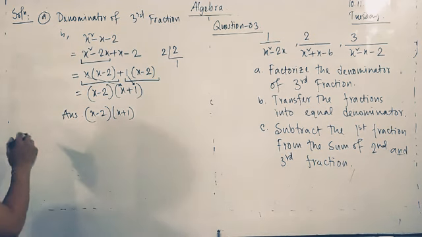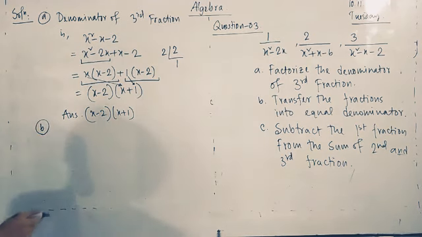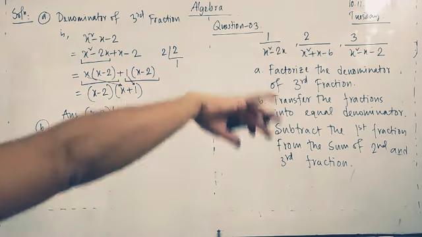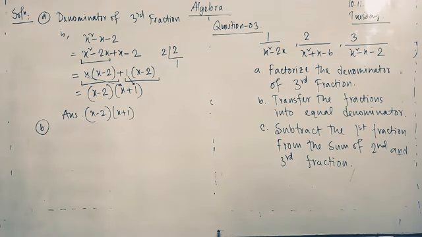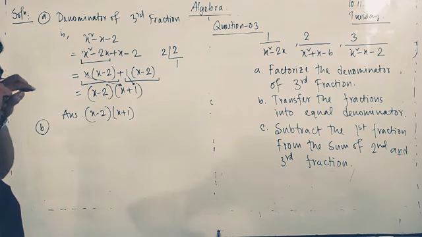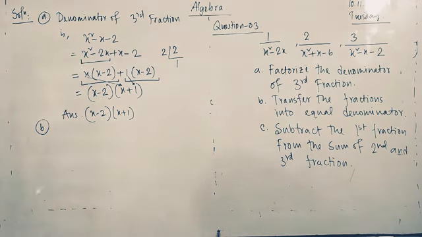Okay, so number B, did all of you understand? I think you also got a little idea about factorization. So the second one is to transfer the fractions into equal denominators. We have to transfer all these fractions into equal denominators. So first we have to factorize all these denominators of the fractions. After that we have to take the LCM and so on.